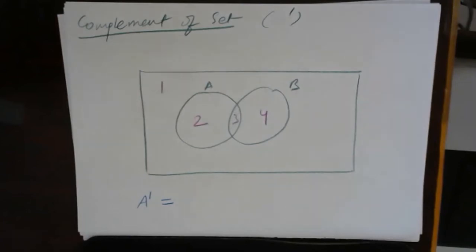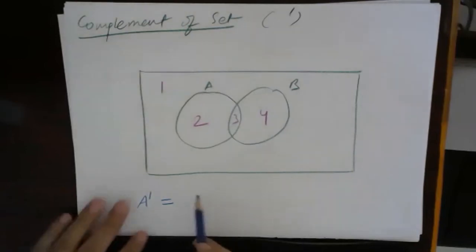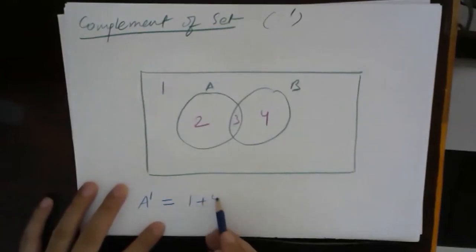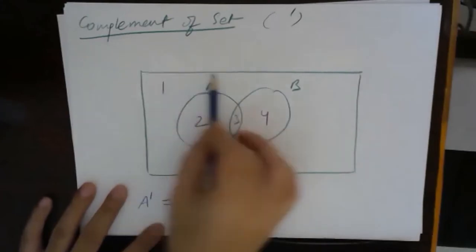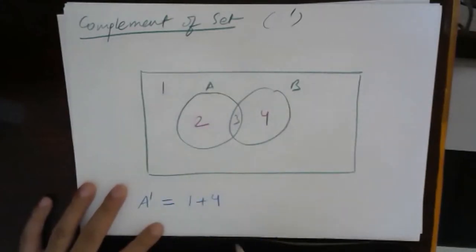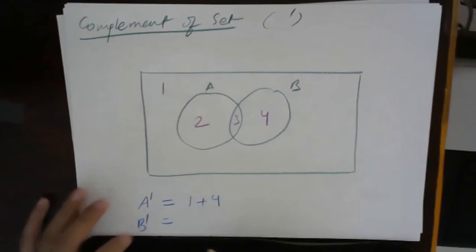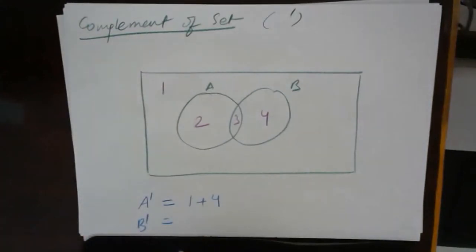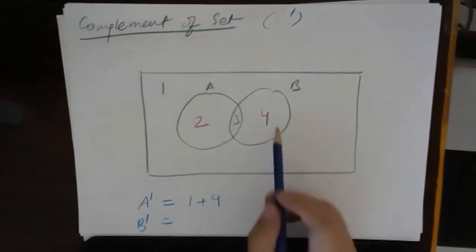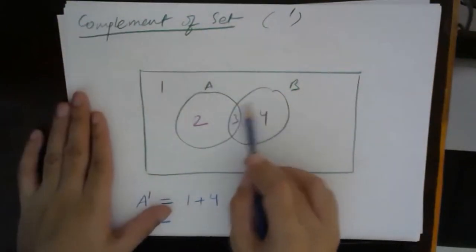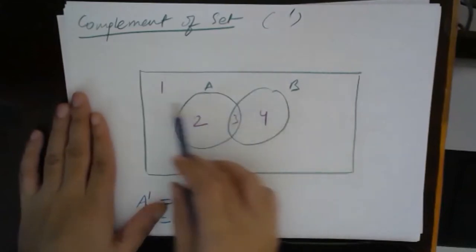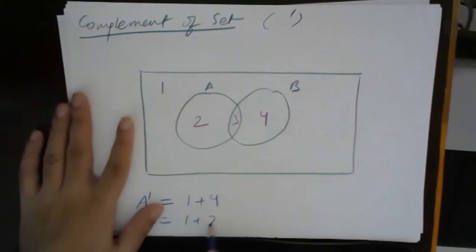So what will A complement contain? A complement will contain region 1 plus 4. Region 1, whole of this thing, and region 4, this part. Understood? B complement will contain which regions? Except B, everything. 1 and 2. So B complement will contain 1 and 2.